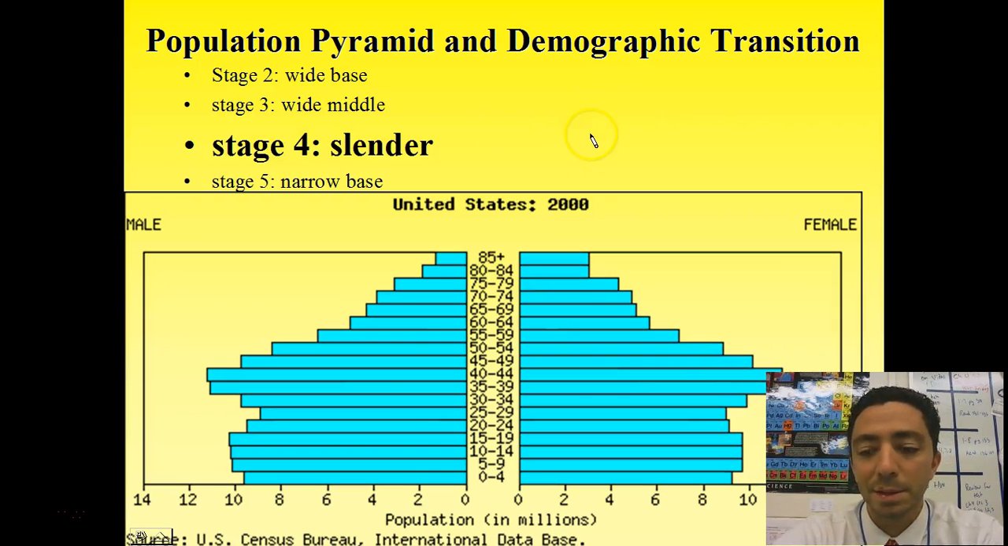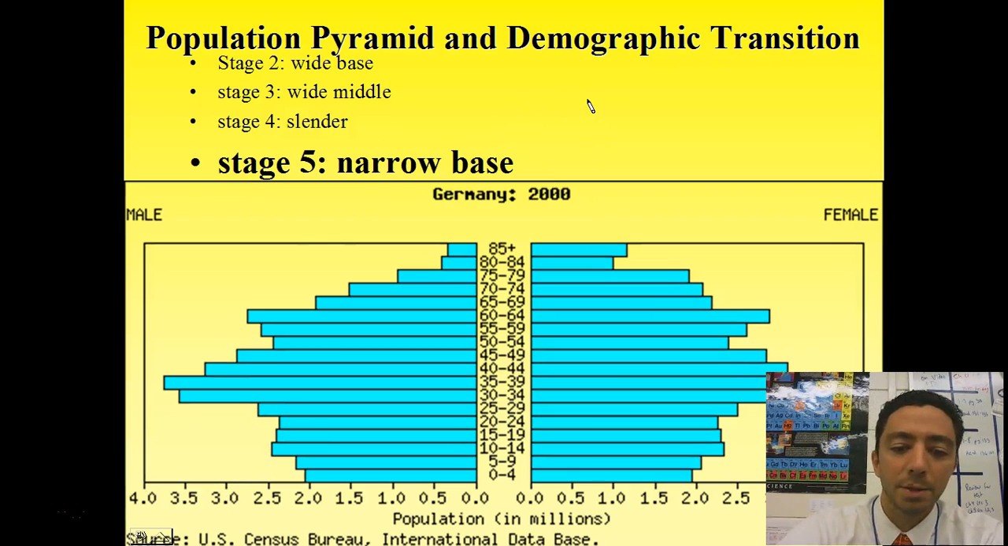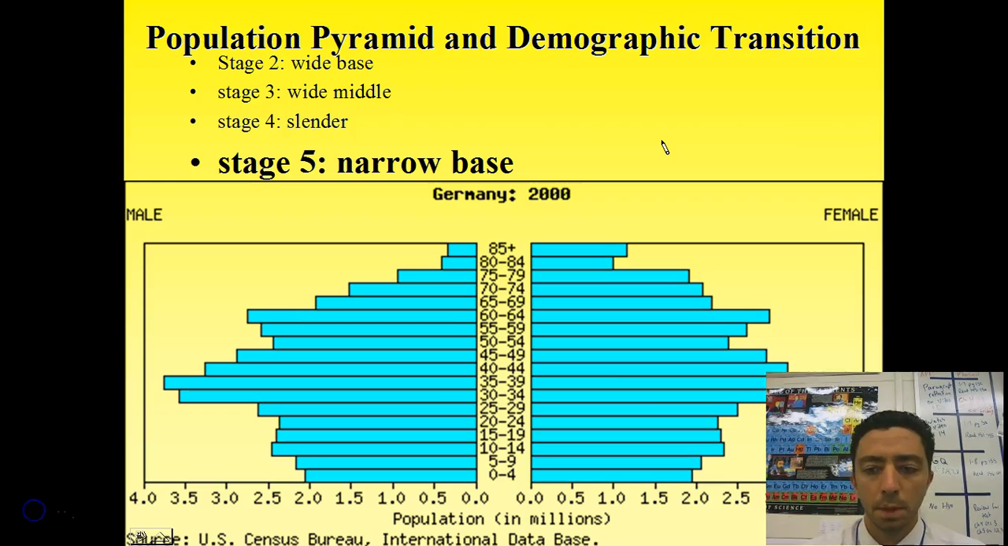United States, classic stage 4. You can see a significant difference. We definitely have a wide base here, and that bottom is pulling in some, so it's a little bit more slender than what we saw in stage 3, and that's because those birth rates and death rates are about even right now, and so we're not exceeding and going up any further. The last one is the narrow base, and this is showing negative growth here. You see it's pinched in at the bottom.